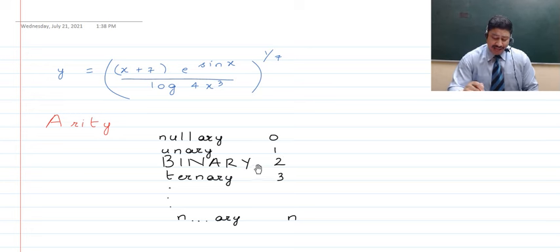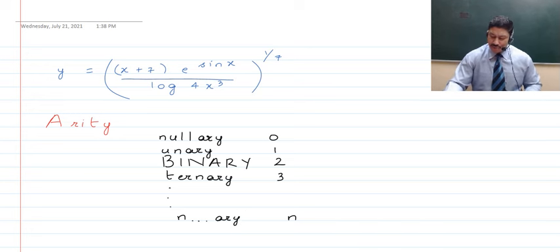it is known as a binary operation. Further, when you require three operands, it's a ternary operation. Then we go on with different numbers of operands. If n operands are required, it is known as an n-ary operation. Now n will stand for as many operands as you keep. Like if you keep 6, it'll be known as hexa, and then you add ary to it, right? And that will be the type of operation it is.